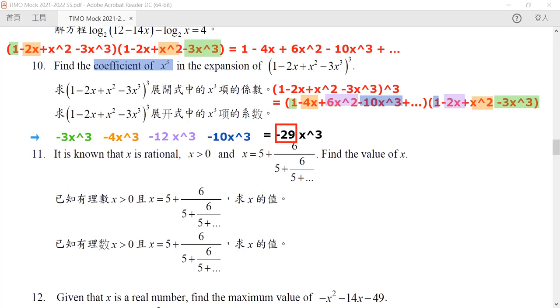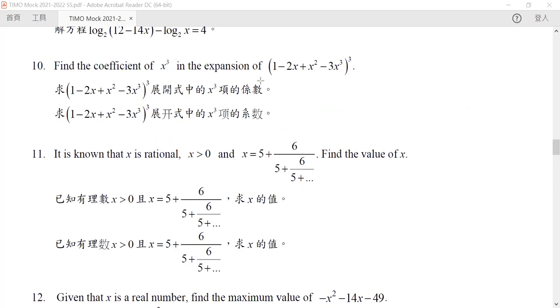Okay, so let's look at question 11. It's known that x is a rational number, x is greater than 0, and x is equal to this. Now, the most important thing in this question is to realize that this part is just the same as the whole thing, because it just keeps repeating itself. So we can replace the part colored in green by x, and we can rewrite our equation as the following: x equals 5 plus 6 over x.